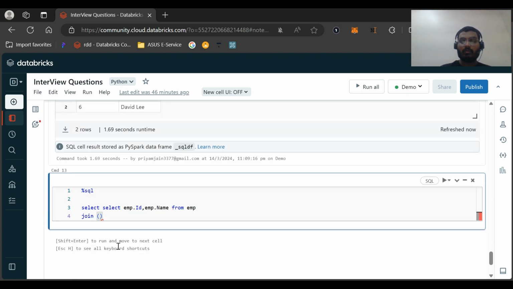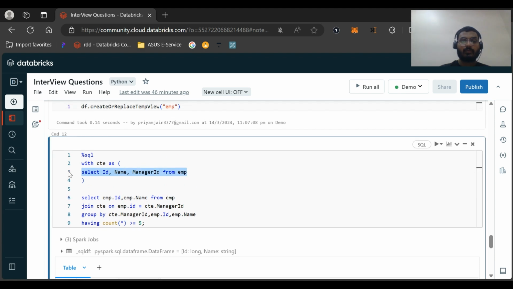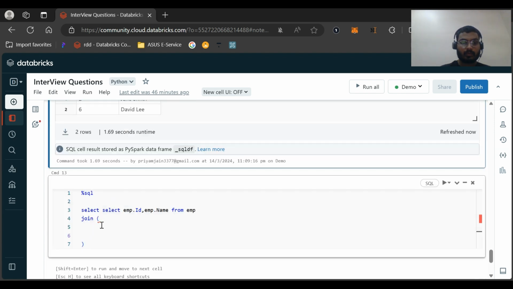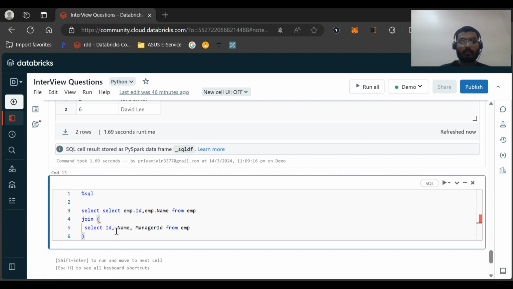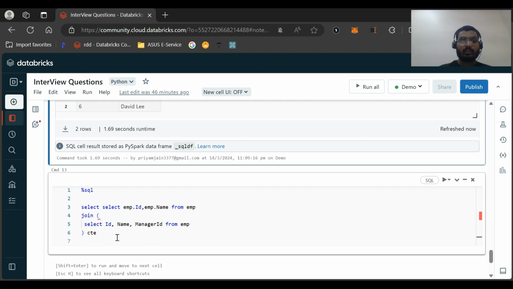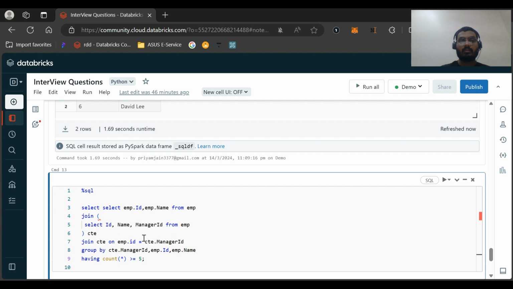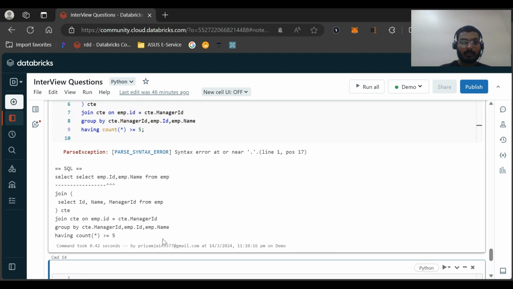Then in the join we will be passing this CTE query basically, and I will be naming it as CTE only because I will be copying the stuff from above. Nothing much, this is the same thing. You might say, what have I taught you here? Nothing, but still, just an approach.